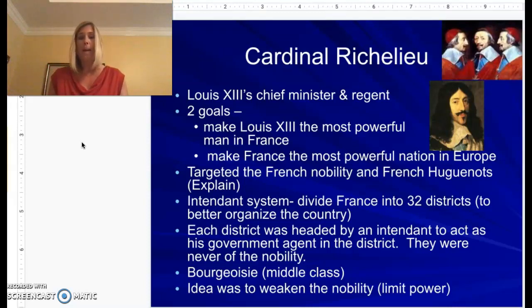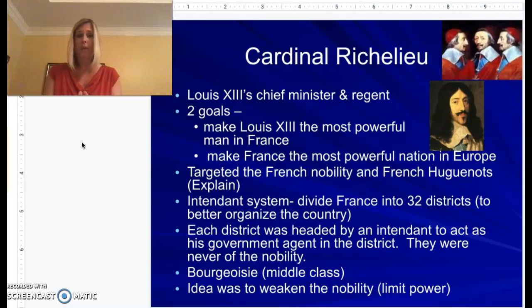Richelieu will set two goals to achieve, and this is on your number 3. First goal, make Louis XIII the most powerful man in France. More about that in a minute. Goal number 2, make France the most powerful nation in Europe. Okay? So make Louis XIII the most powerful man in France, and then make France the most powerful nation in Europe. Two very challenging goals that Richelieu has set for himself.